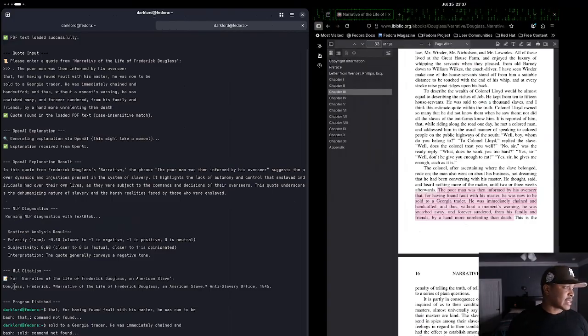And then lastly, like I said, I got the MLA citation hard-coded here. So that's what that is. And then we get a program finished message. So that was just a quick demo of what I came up with for my project.